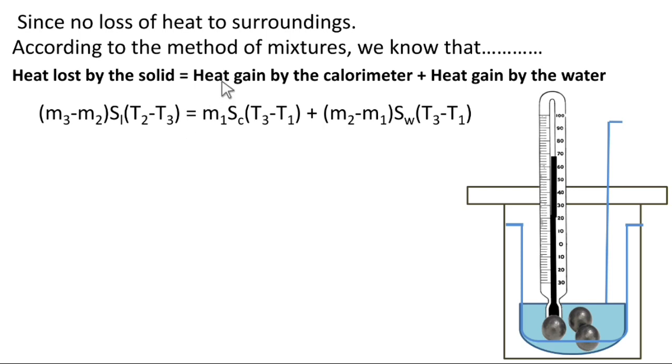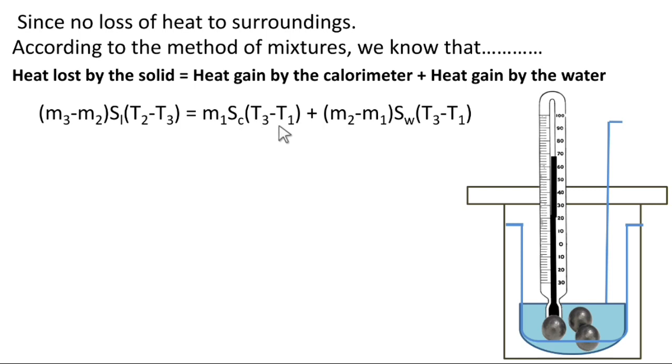This is equal to the heat gained by the calorimeter. The mass of the calorimeter we take as M1, the specific heat of the calorimeter is SC, and the temperature rise after adding the lead shot to the water is T3 minus T1.